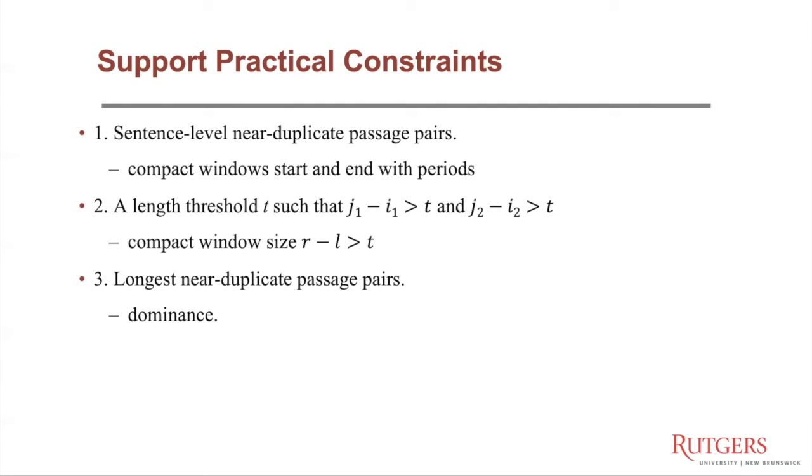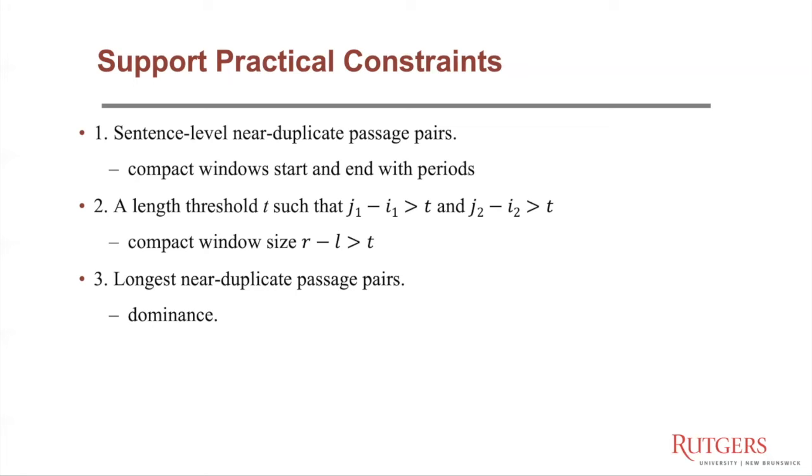We can also support a few practical constraints. For example, we can support the sentence level near duplicate passenger pairs. That means we only report near duplicate passenger pairs that start and end with periods. To support this, we can enforce that our compact windows start and end with periods.